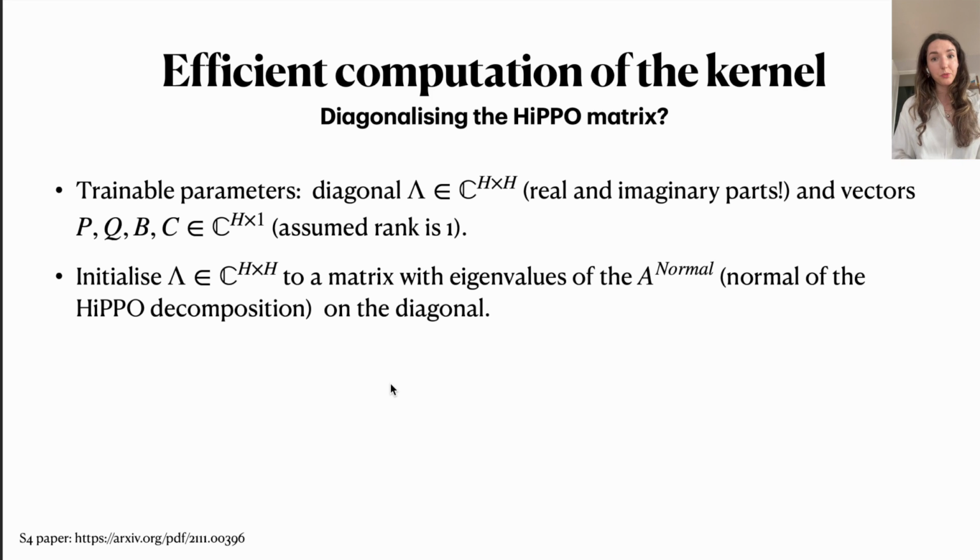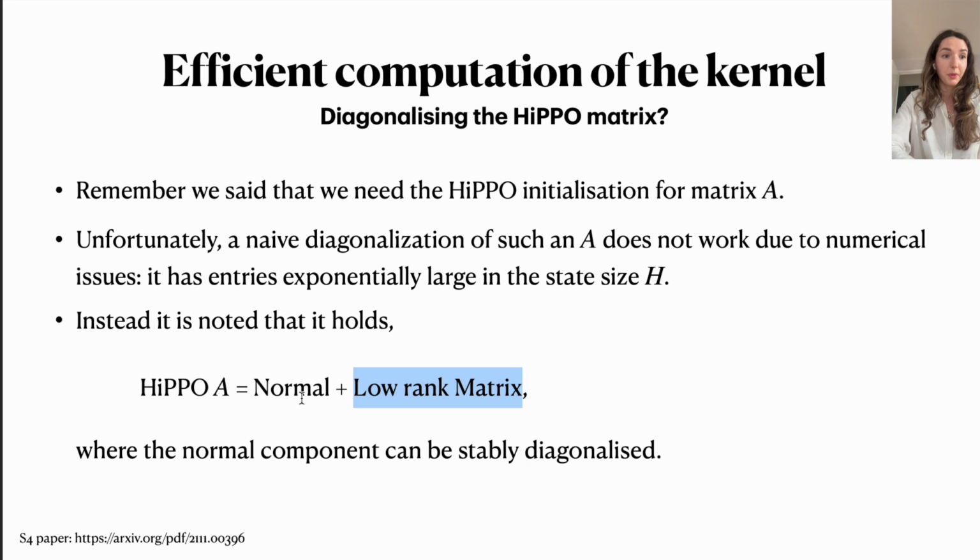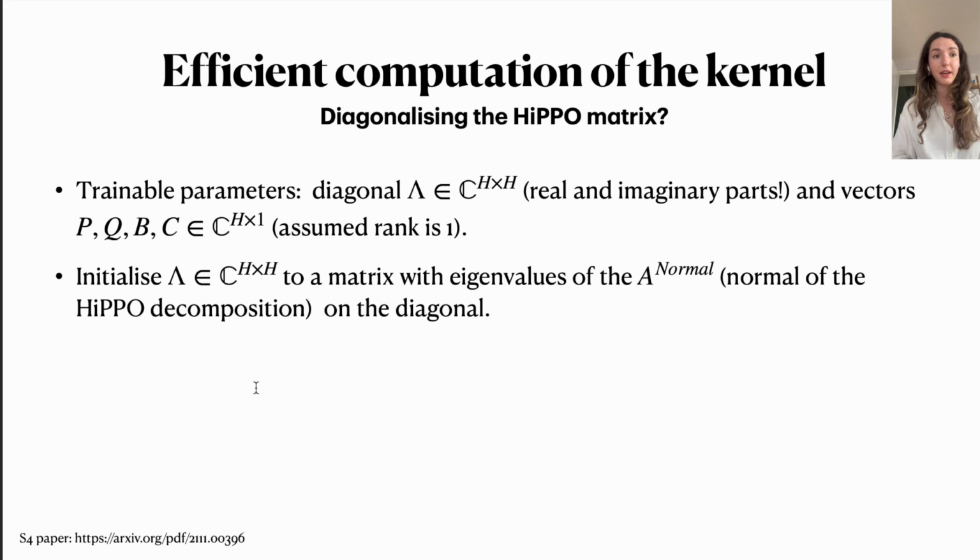For initialization, what we would do is we would initialize this lambda to a matrix with the eigenvalues now not coming from A, but coming from the normal part of this decomposition. So basically from this part here, because that was the part that could be stably diagonalized. We initialize to that, and from there we train.